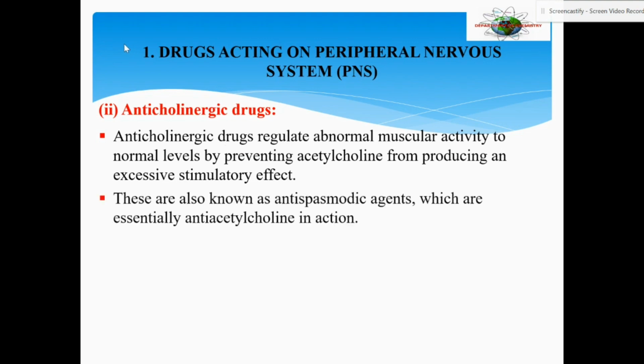These are also known as antispasmodic agents. Spasm is a kind of contraction and relaxation. Antispasmodic means they prevent that spasm. So these are also known as antispasmodic agents, which are essentially anti-acetylcholine in action. The previous three examples are the ones that increase, or are more or less similar to acetylcholine in their action, whereas these drugs are anti, that means they inhibit or oppose the action of acetylcholine.